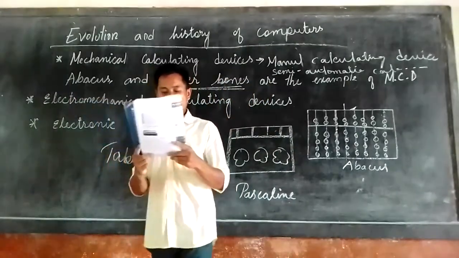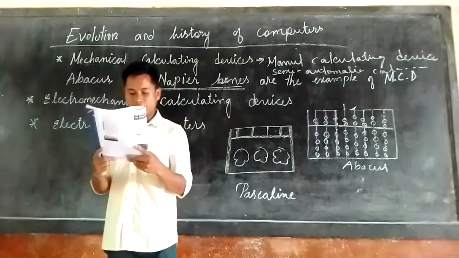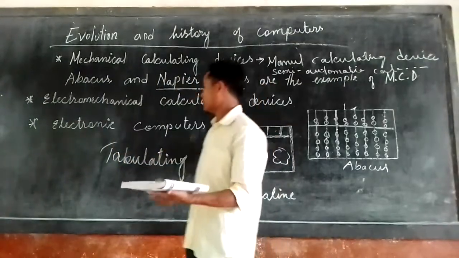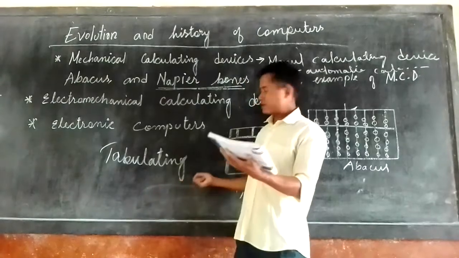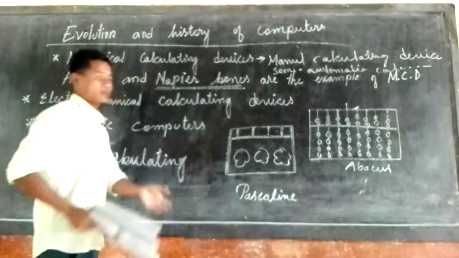In 1896, Hollerith founded the Tabulating Machine Company, which after a series of mergers eventually became International Business Machines (IBM) in 1924. So this tabulating machine was used in the business machine.